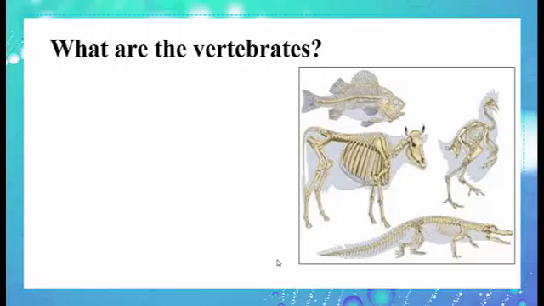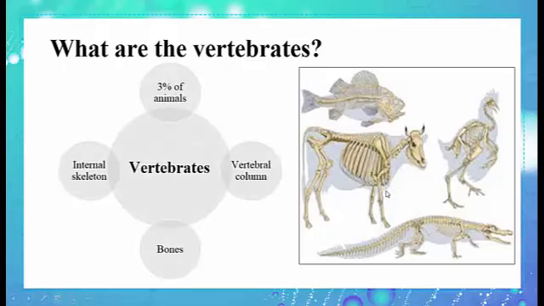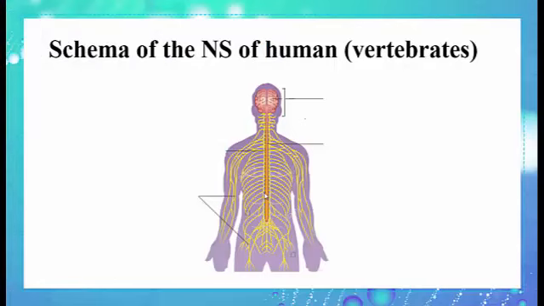Observe this figure. If we look at these 4 examples of animals, we notice that all of them have bones. They have an internal skeleton. So these are vertebrates. They represent only 3% of animals. All of them have an internal skeleton, bones, vertebral columns. We have to insist on the nervous system of a human, which is an example of vertebrates.